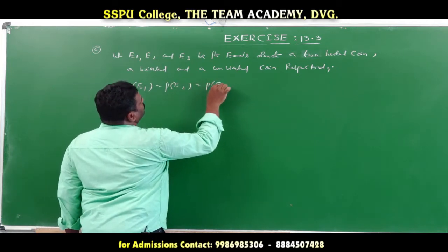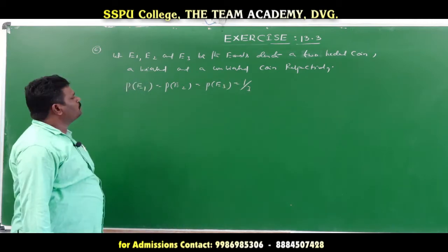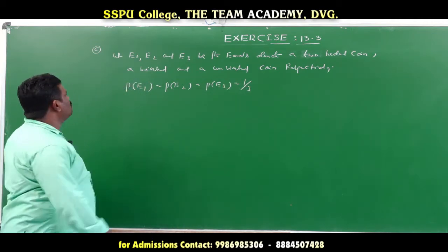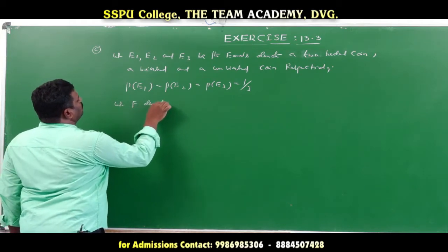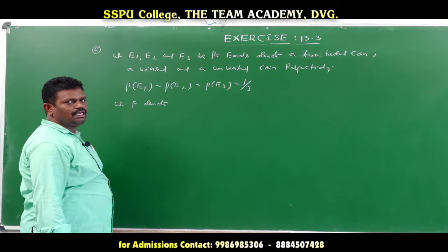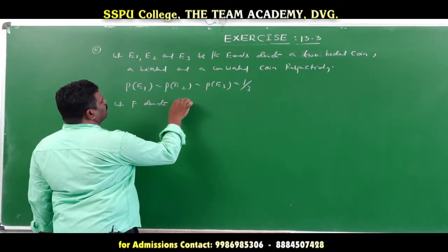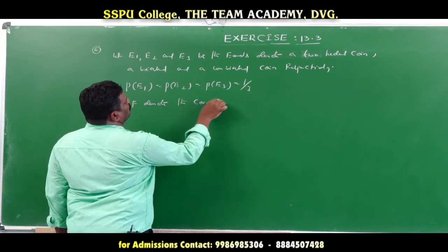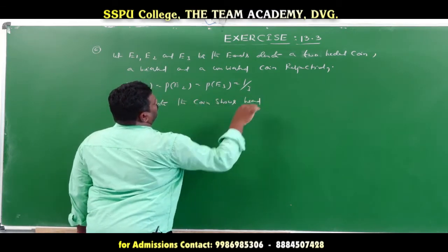the probability of E3. First, we select any one of the 3 coins, so that's why the value is 1 by 3. Next, let F be the event that the coin shows head.